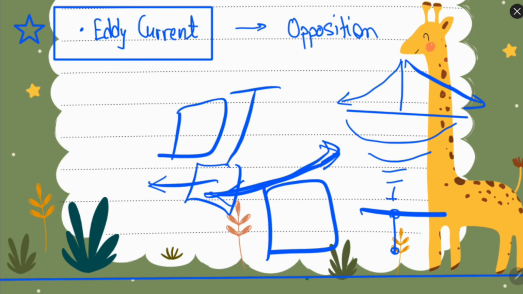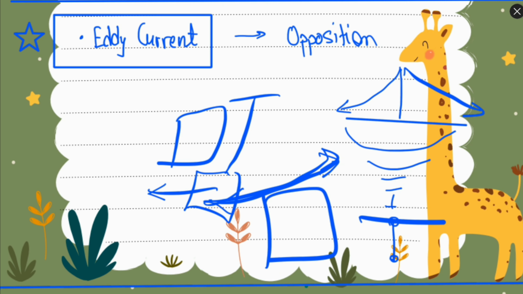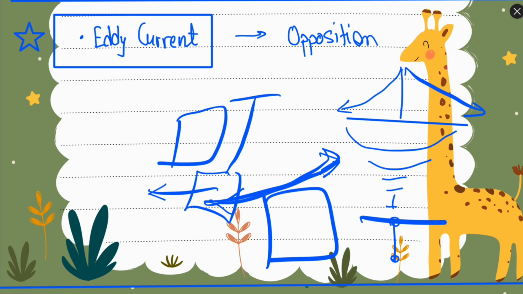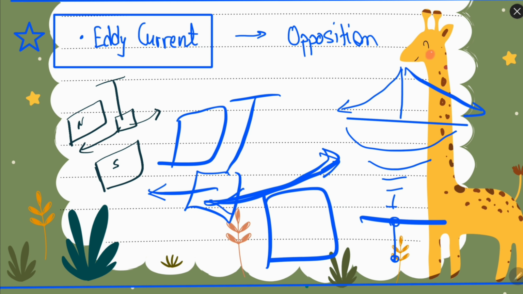Now let's discuss eddy currents. So eddy current is the opposition. Whenever the EMF is induced, then there is this opposition which tries to stop the EMF from getting produced. So let's say we have these two magnets here, north pole, south pole, and there is a metal sheet which is moving in between these magnets.